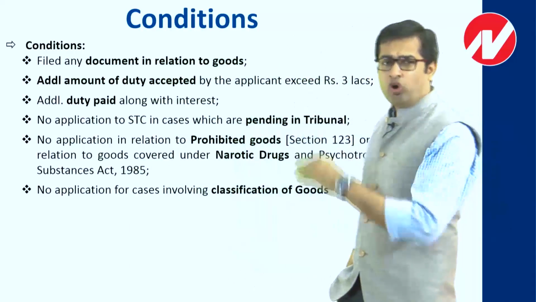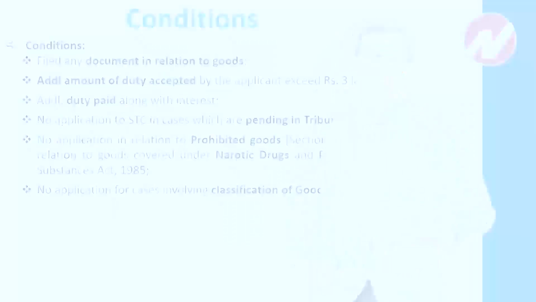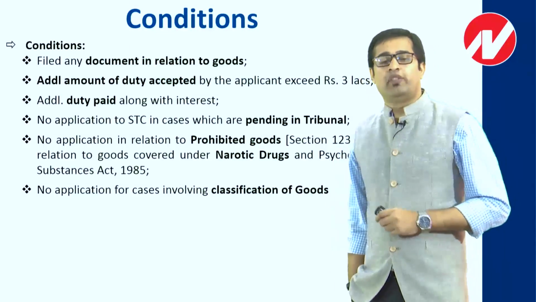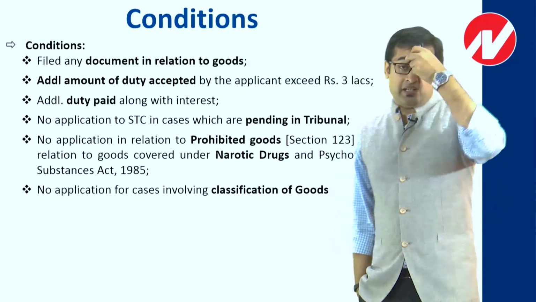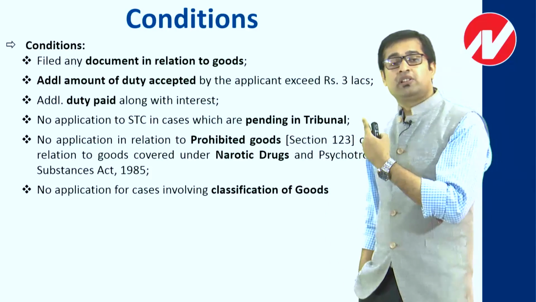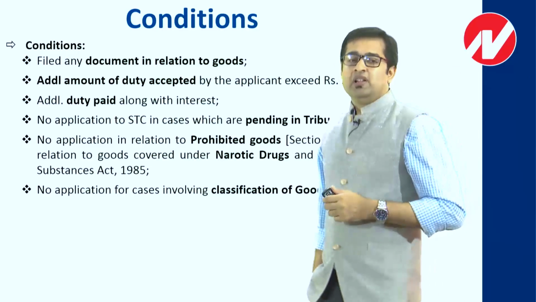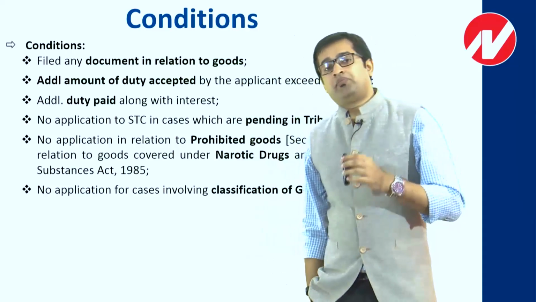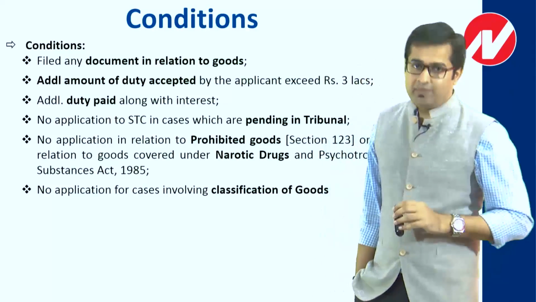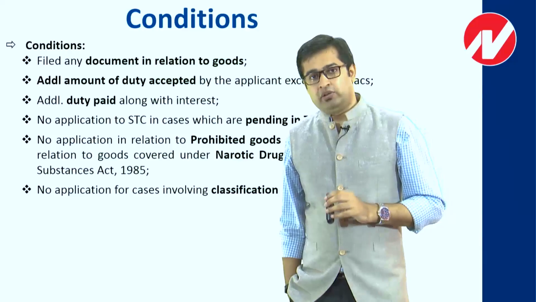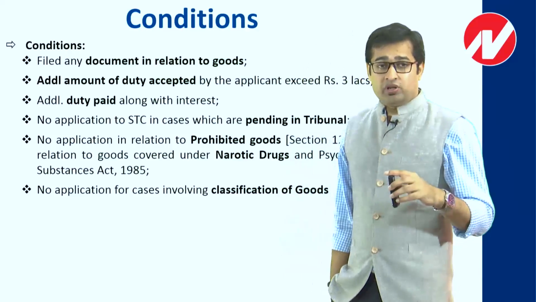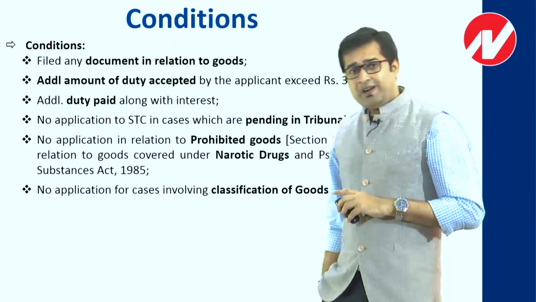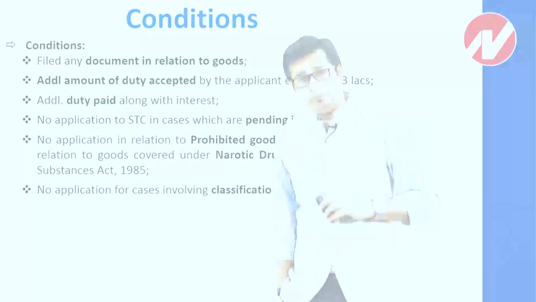Now in relation to all these things, there are a lot of cases involved. Like I'll give you a few examples, or rather we'll discuss a few of them. One of the first case studies is with regard to this point that your case is pending with the tribunal. So as I was saying, कि अगर मान लो कि मेरा केस एडजुडिकेटिंग अथॉरिटी के पास है तो आई कैन अप्रोच सेटलमेंट कमीशन, और अगर वो केस एडजुडिकेटिंग अथॉरिटी ने ऑर्डर पास कर दिया है और ट्रिब्यूनल के पास गया है, तो अगर वो ट्रिब्यूनल के पास पेंडिंग है तो आई कैन नॉट अप्रोच सेटलमेंट कमीशन.